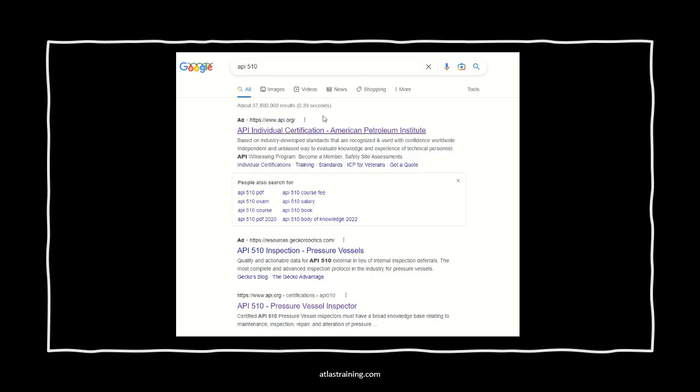Now, for example, here I have typed in API 510 into Google, and there's a couple of different directions you can go here, but it still ends up in the same location. I am trying to find out what their schedules are, the exam schedules, and find out what books I need, what versions of the books that I need. So I'm just going to go here to this individual certification page under api.org.